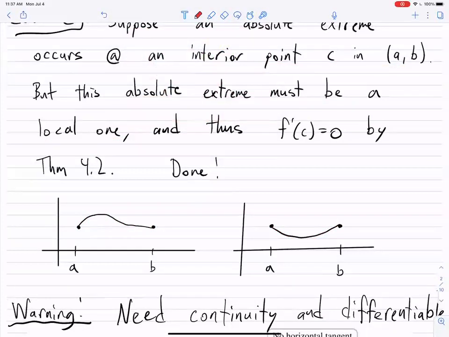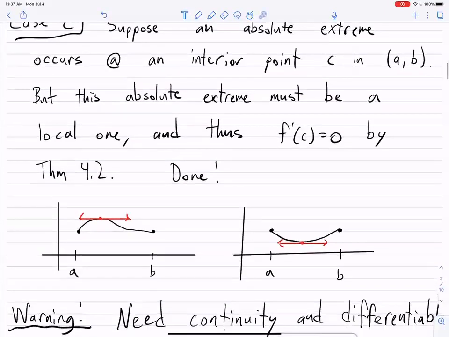And because these are local extrema, that means that there's going to be a horizontal tangent there, right? Because at a local extrema, the slope of the tangent line is 0. Sorry, that's an ugly picture. And that's from theorem 4.2 in our last section, 4.3. And so that's the idea, is that if the interior has the absolute max or the absolute min, then at that point, that had to have a horizontal tangent line.